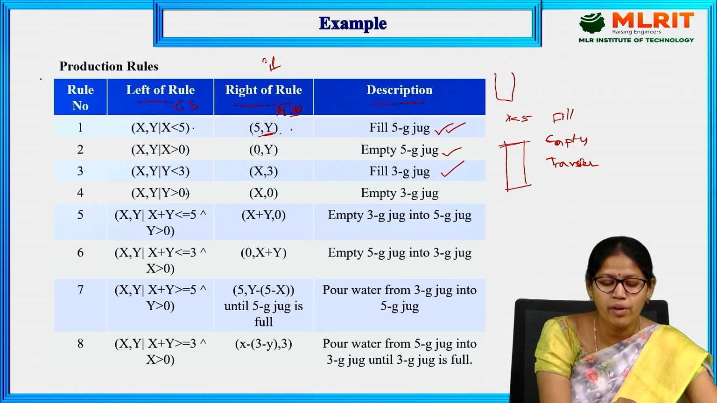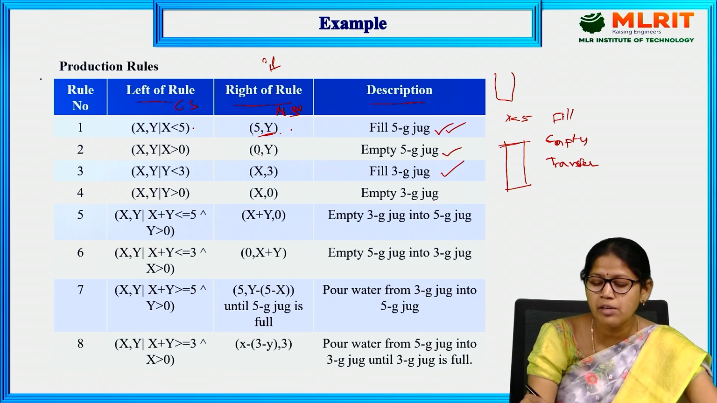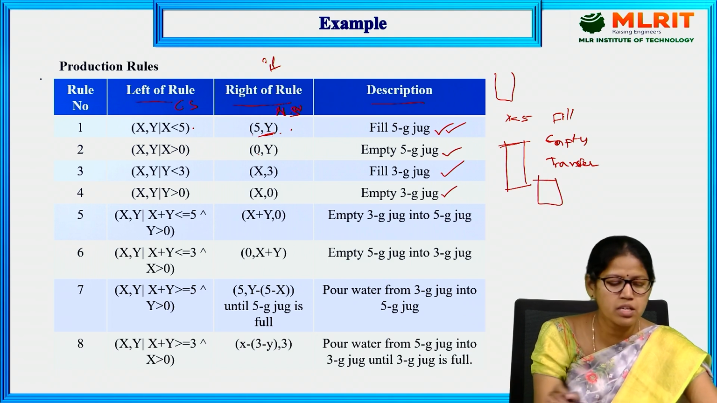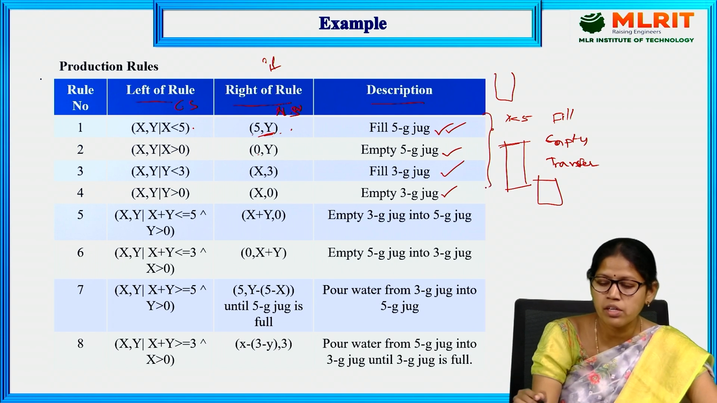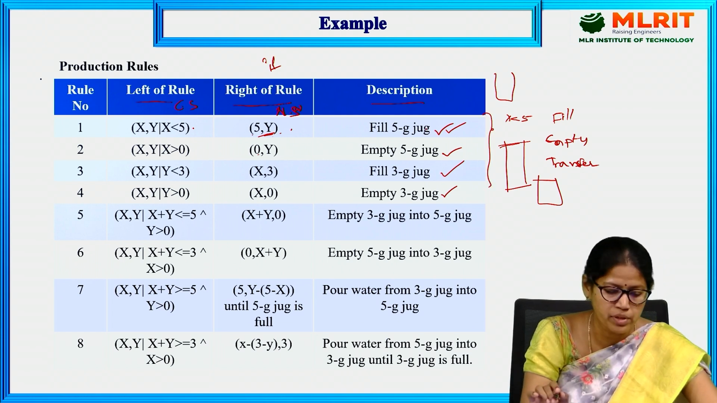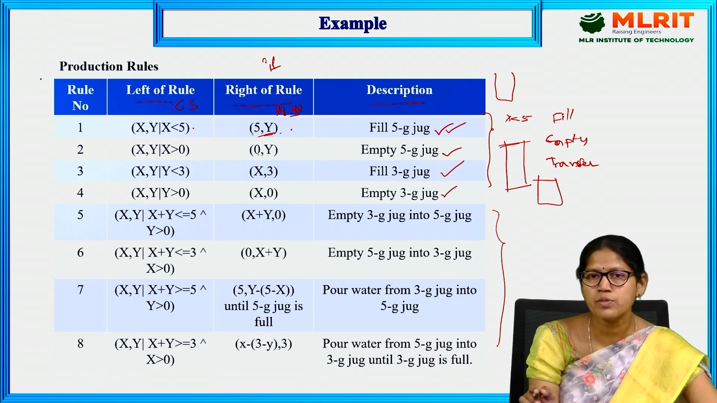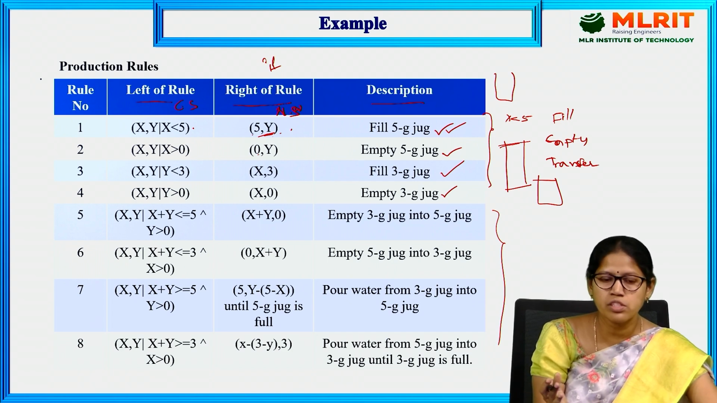Next, if Y is greater than 0, then empty the 3G jug. If the 3G jug is filled with water, what can we do? We can empty the jug. These are the four initial rules, that is filling and emptying. The rest of the four are transferring the water from one jug to another jug.